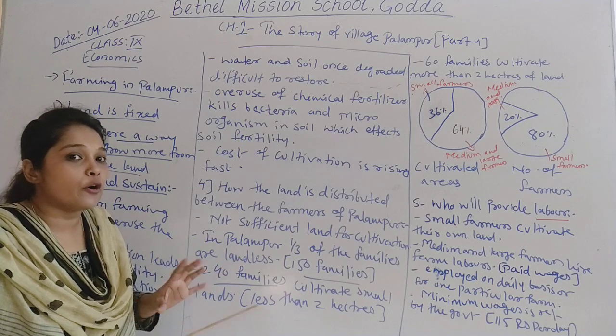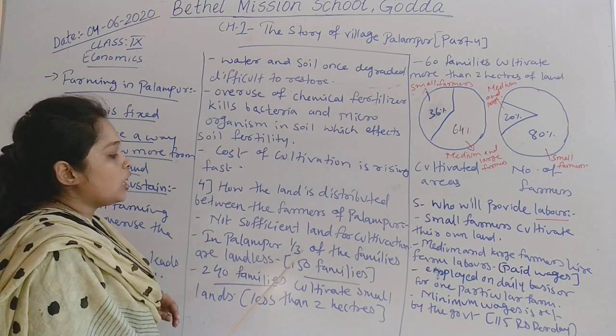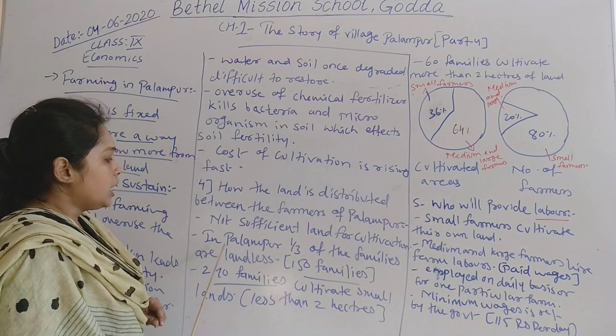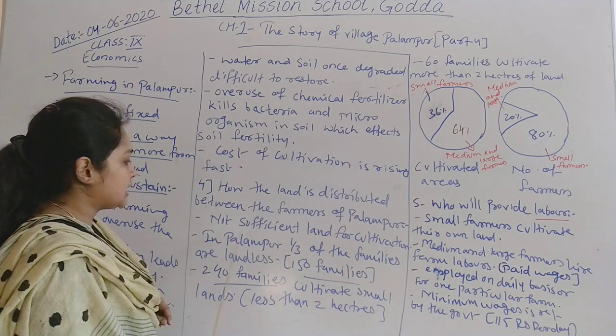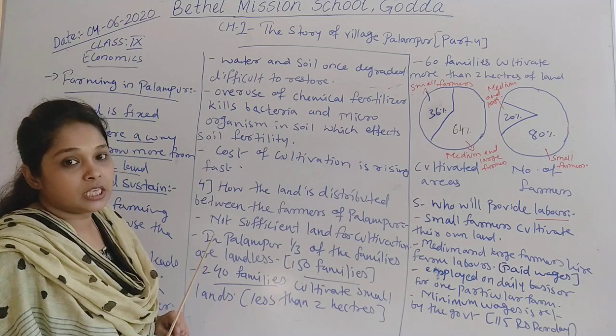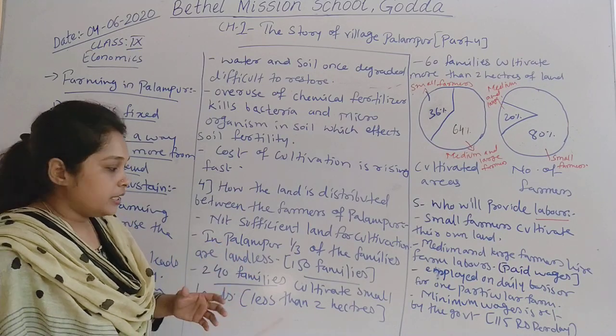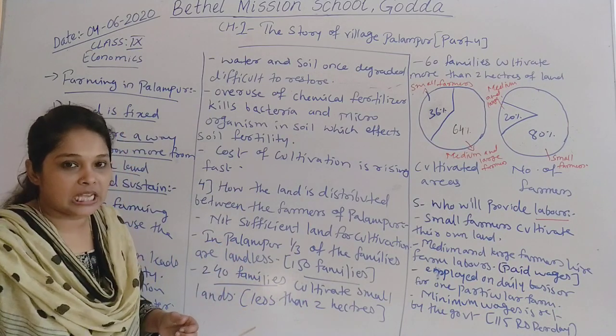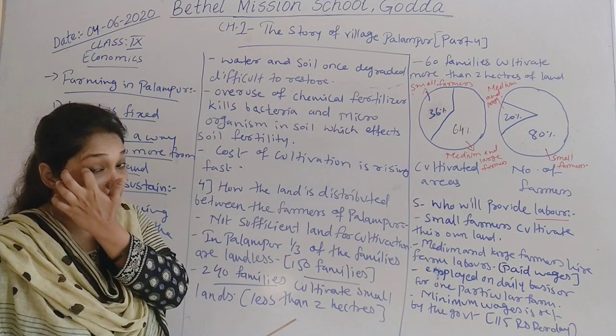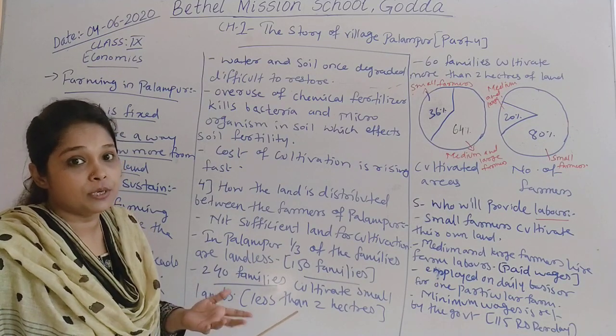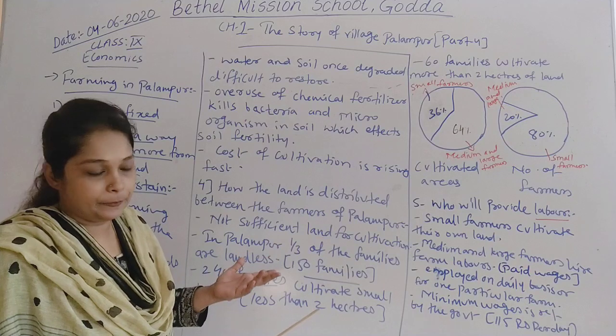When we talk about 450 families in Palampur, only 1/3 of the families are landless. That means in Palampur there are many farmers who are landless. They are, you can say, 150 families. Out of 450 families, 150 families in Palampur are landless laborers. You can say they don't have land.